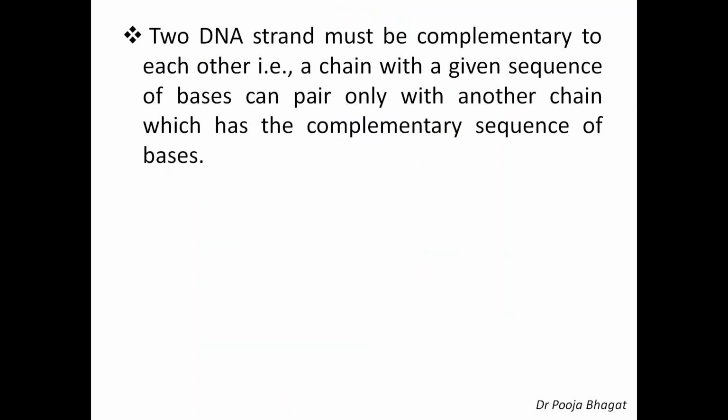Now, 2 DNA strands must be complementary to each other. A chain with a given sequence of bases can pair only with another chain which has a complementary sequence of bases. Is it clear? So if in one strand adenine, the A, is present, then in the other, the complementary segment, it is T. Okay, so the pairing should be there. A forms a pair with T. Similarly, G forms a pair with C.